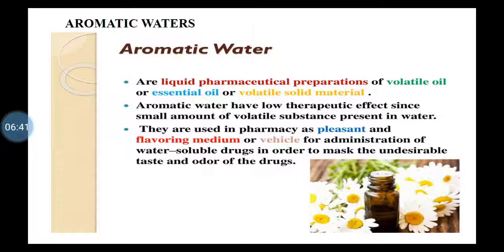Now they are used in pharmacy as a pleasant and flavoring medium. They are used to give an acceptable flavor, for administration of water soluble drugs, or to mask the undesirable taste and odor of the drugs. So these aromatic waters may be used as perfuming agents and flavoring agents. Okay.